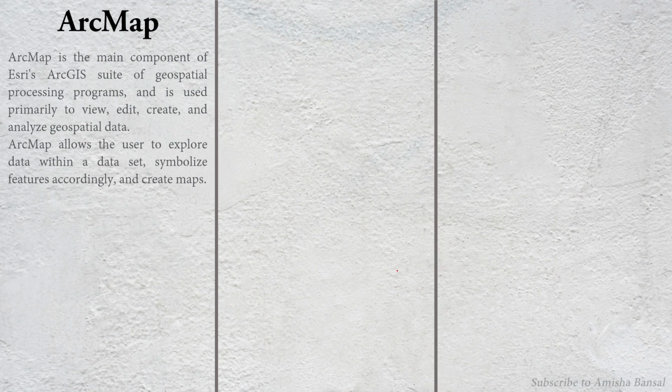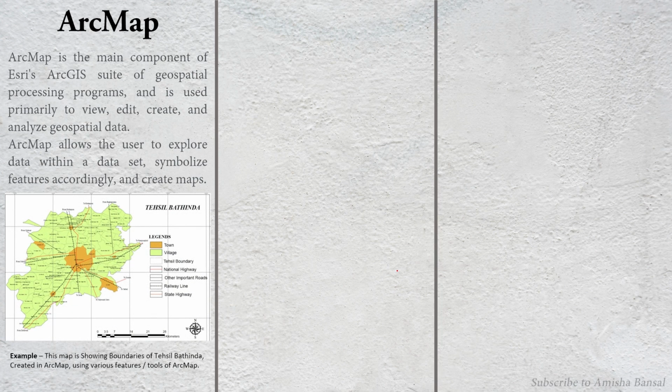So let's study in detail what is ArcMap. ArcMap is basically the 2D feature of the map in which we use geospatial processing programs and data, which is used primarily to view, edit, create or analyze our geospatial data. Here is a map showing Tehsil Bathinda, Punjab, in which we can see the legend, north arrow, scale, title, and this grid.